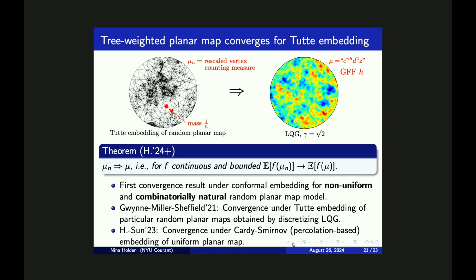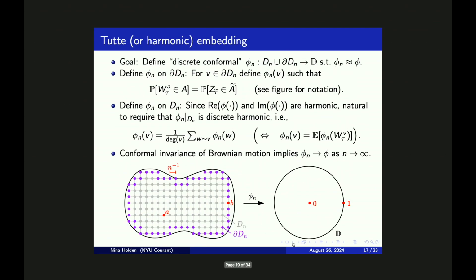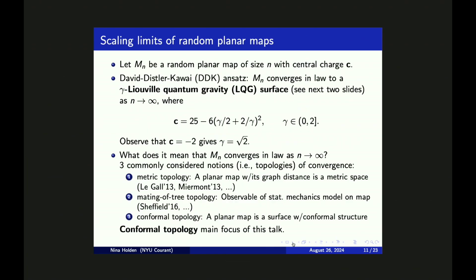So it's a measure which, heuristically speaking, has density e to the power gamma h relative to Lebesgue area measure. And the value of gamma is equal to the square root of 2, which is consistent with the DDK ansatz, as I was presenting on this slide.